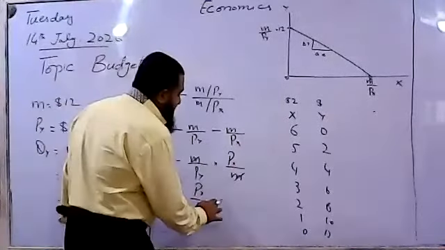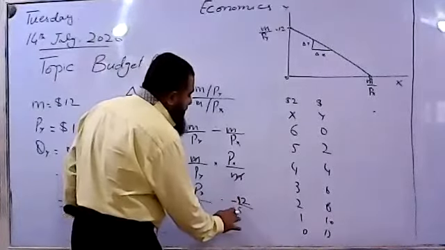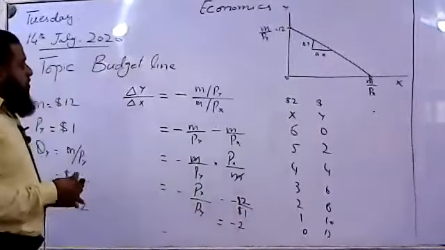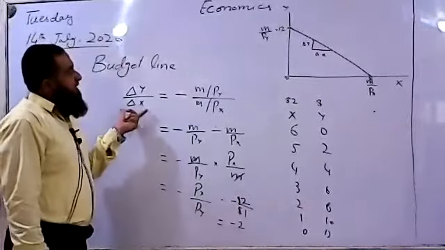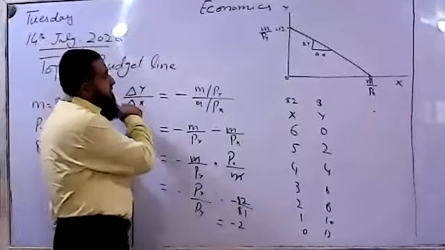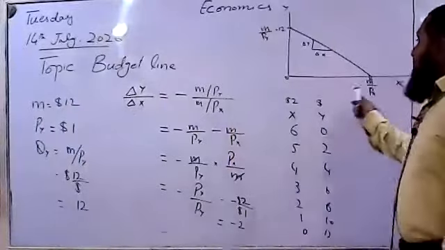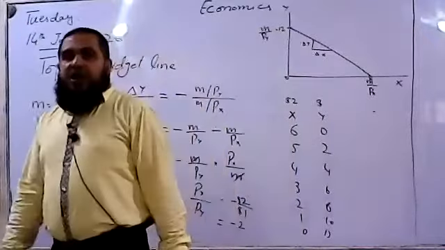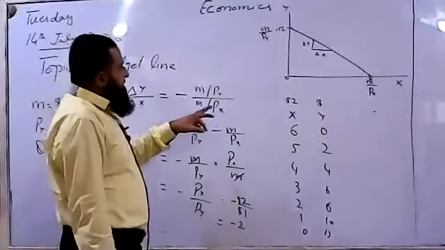So if the price of X is $2 and the price of Y is $1, the rate of change of the two goods will be -2. It means that when the consumer wants to increase the consumption of X by 1 unit, he has to decrease the consumption of Y by 2 units. If X consumption is increasing, Y will be decreasing. That is why we say it is negatively sloped. If the consumer increases X, he has to decrease Y. So as we see, the price of X is $2.